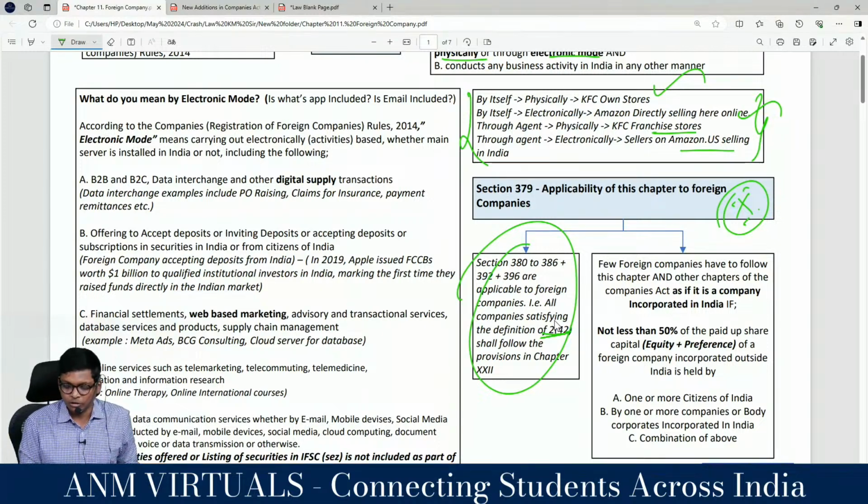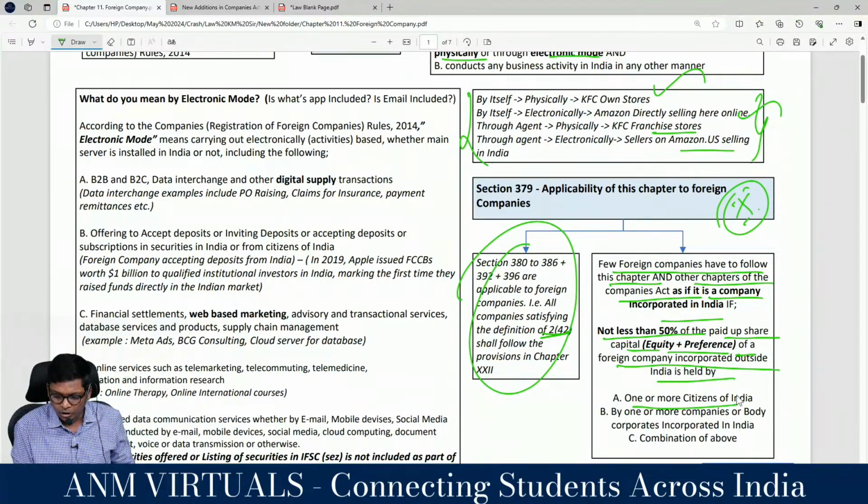Now talking about Starbucks. Look at this. Few foreign companies like Starbucks have to follow this chapter and other chapters of the Companies Act as if it's a company incorporated in India. Starbucks is the example. There are many more. Not less than 50% of the paid up share capital, equity plus preference, of a foreign company incorporated outside India is held by people in India, individuals or body corporate.